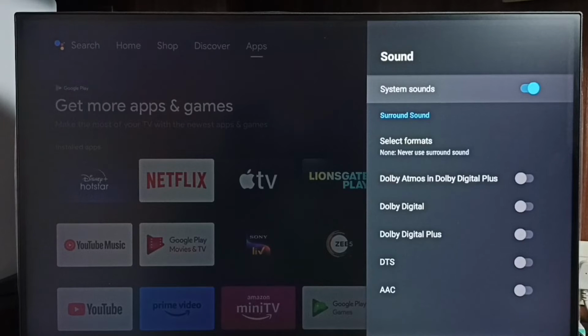Here we can see system sounds. By default, system sounds would be enabled. So we have to disable it. Let me disable it. Just press the OK button on the remote. Done. See, now I have disabled system sounds.